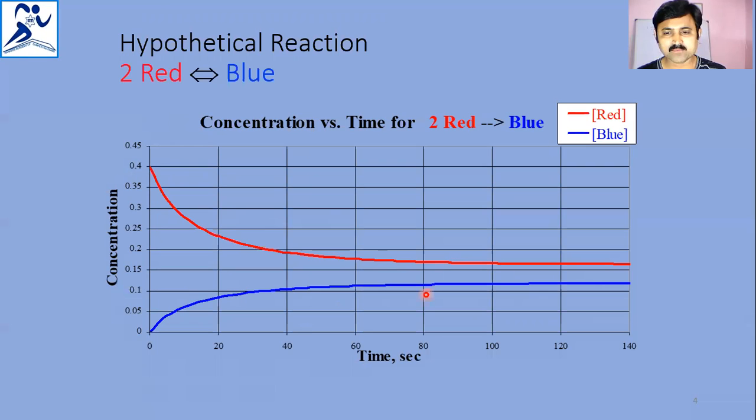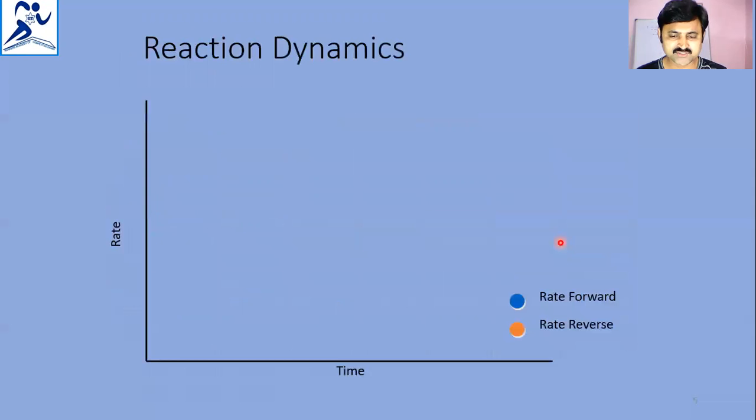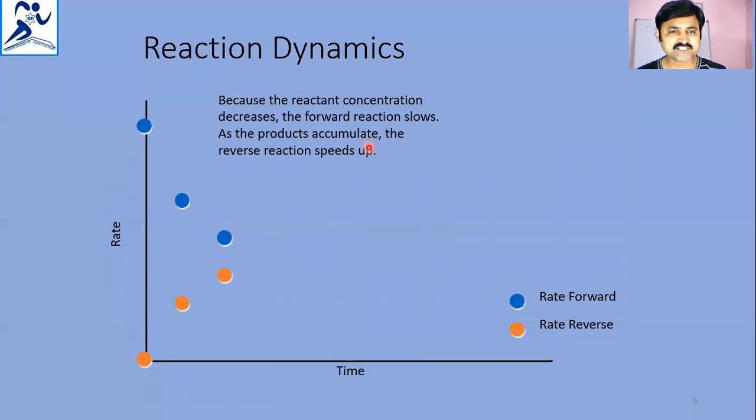Initially, only the forward reaction takes place. Here blue is the rate of the forward reaction and orange is the rate of the reverse reaction. This curve is observed because the reactant concentration decreases and the forward reaction slows. As the product accumulates, the reverse reaction speeds up.